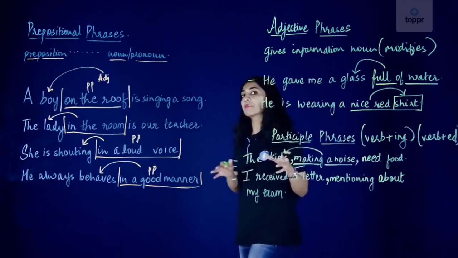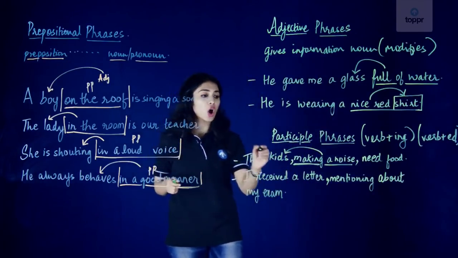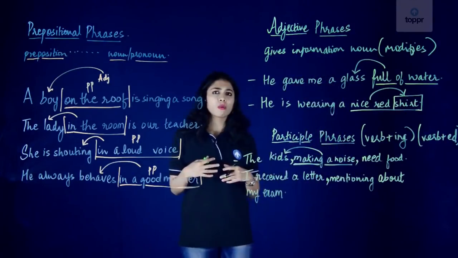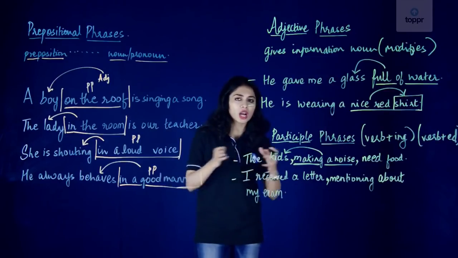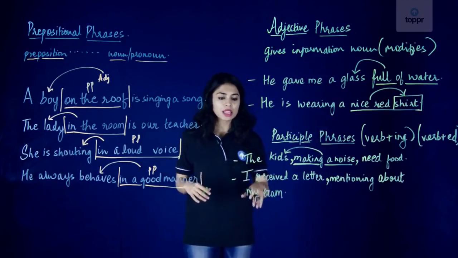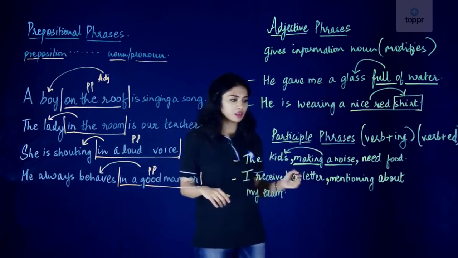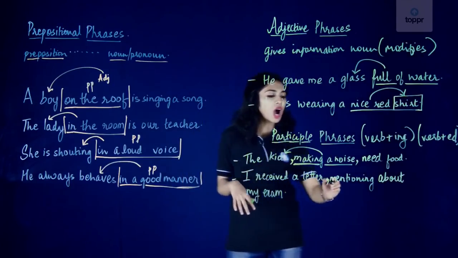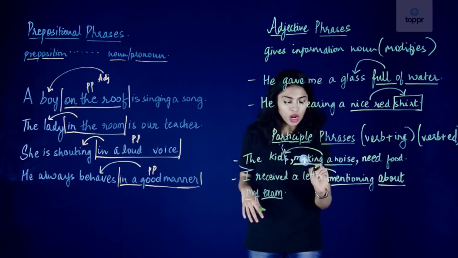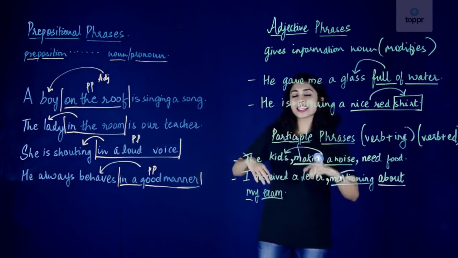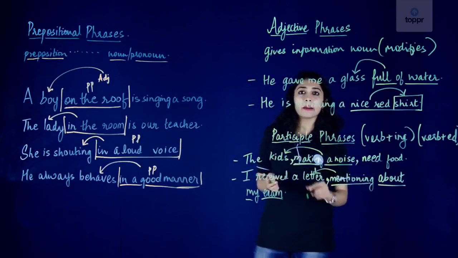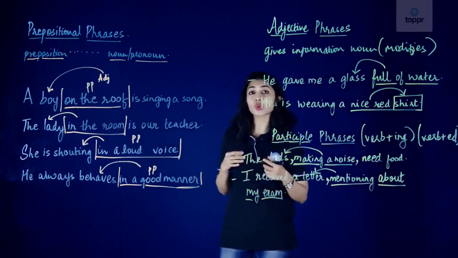Now, an interesting thing is that participle phrases are offset by commas. If you can see, we have a comma before making and after noise. Does it mean that a participle phrase should only come in the middle of a sentence? No, it can come at the end of the sentence or at the beginning too. Let's look at the second sentence. I received a letter mentioning about my exam. Our participle phrase is mentioning about my exam because it's telling us more about the letter, which is our noun. It's telling us that the letter mentioned my exam, and therefore mentioning about my exam is our participle phrase. Let's move on to our next types of phrases.